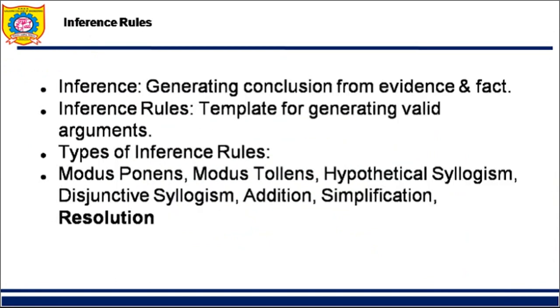What is inference? In artificial intelligence, we aim at building intelligent computers which can create new logic from old logic, or by evidence. So we need to generate conclusions from evidences or facts. We have evidences and we have facts. From these evidences and from the facts, we need to generate the conclusions. Conclusions are nothing but inference.